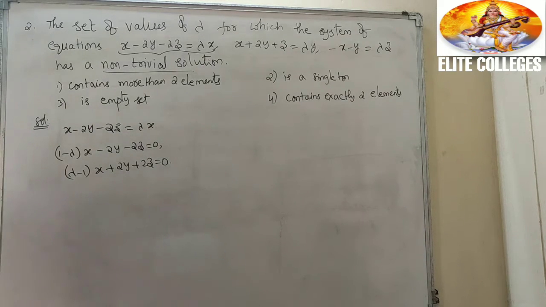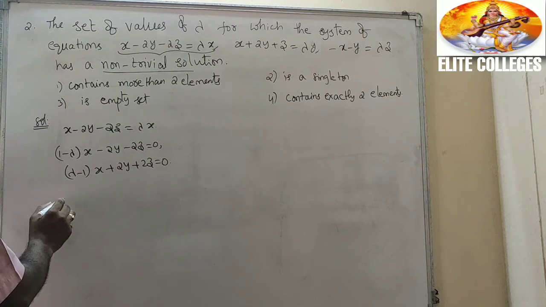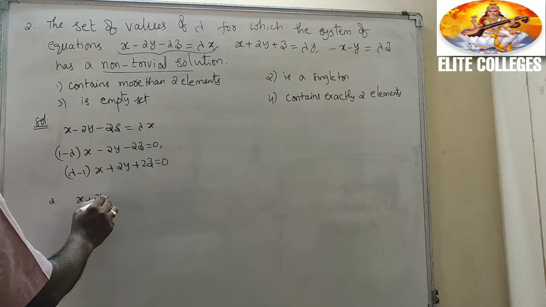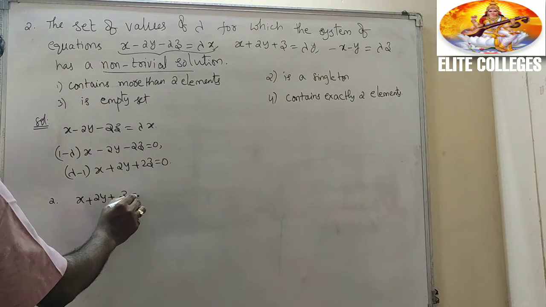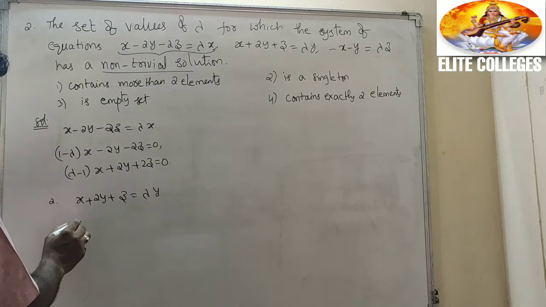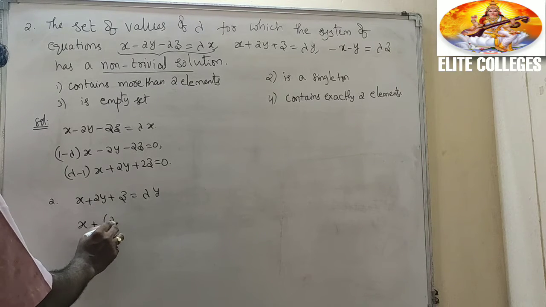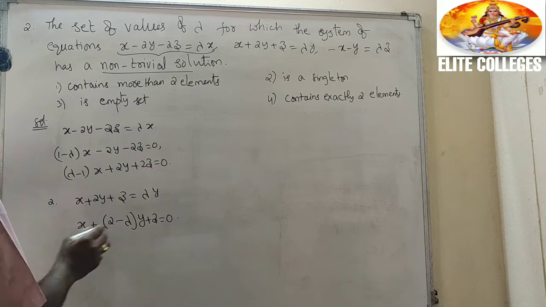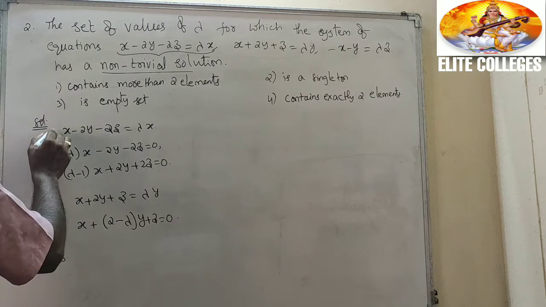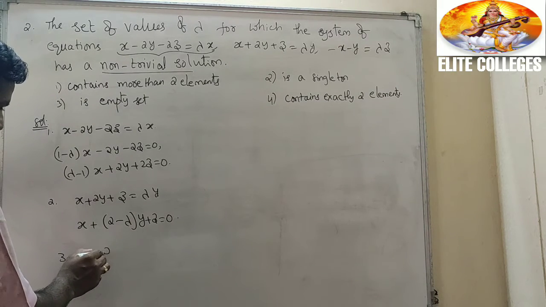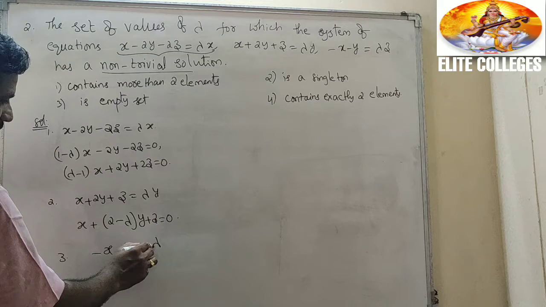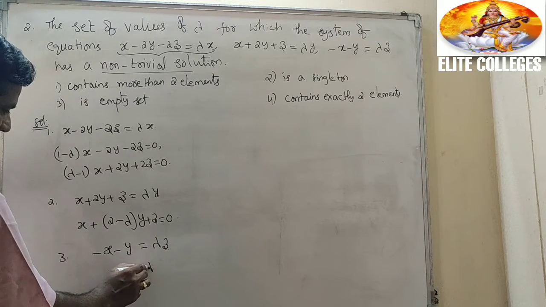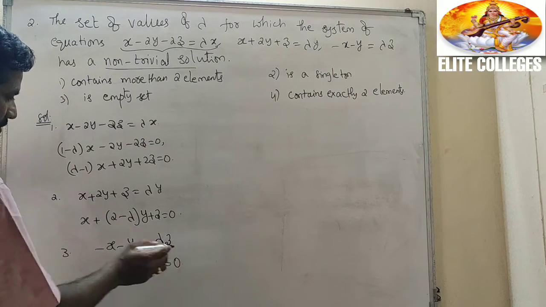That is the first equation. What is the second equation? Second one, x plus 2y plus z equal to lambda y. Now take this side: x plus (2 minus lambda) y plus z equal to 0. What is the third equation? Minus x minus y equal to lambda z. Take that side: x plus y plus lambda z equal to 0.